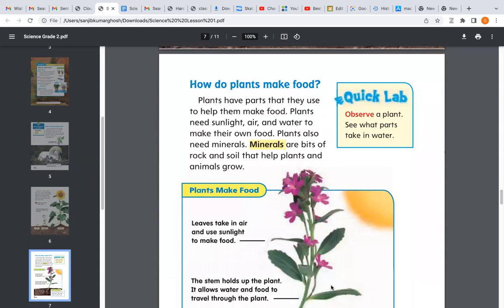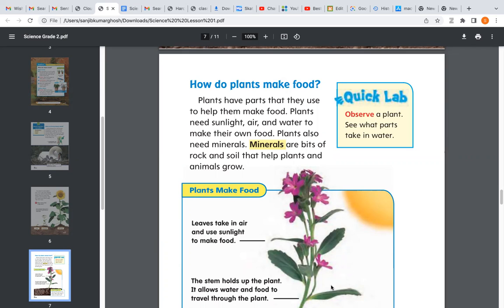Now, Debangshu, can you read this part better? How do plants make food? Okay, read it. How do plants make food? Plants have parts that they use to help them make food. Plants need sunlight, air, and water to make their own food.